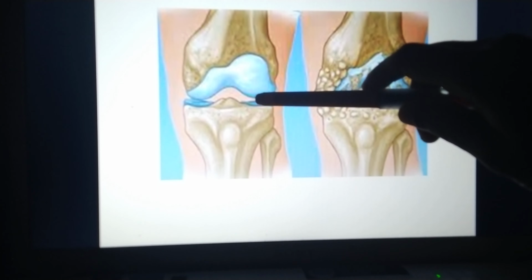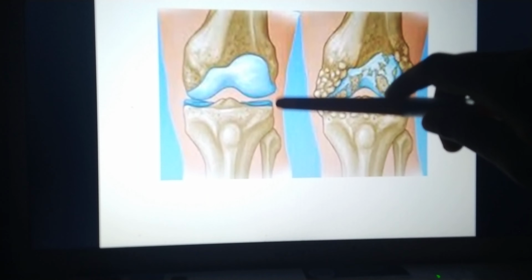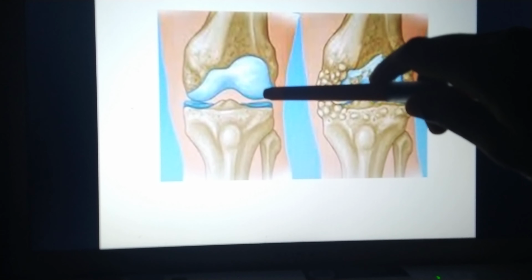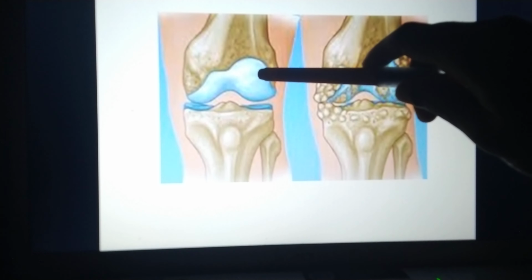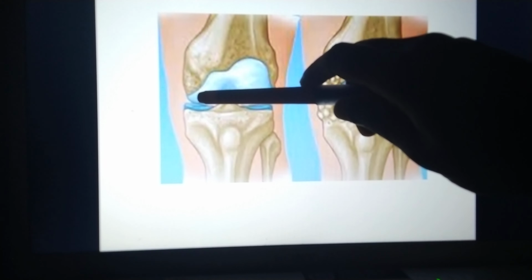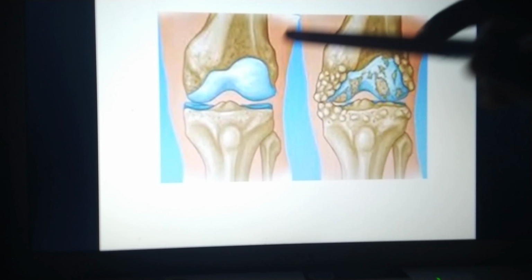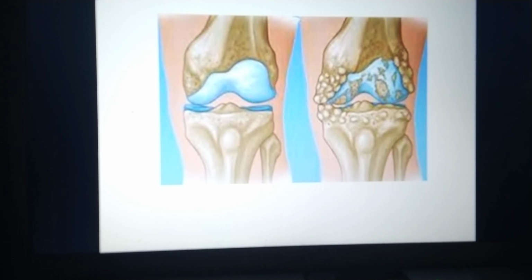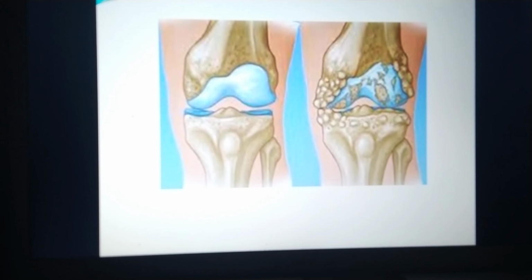Each bone is covered with cartilage, and there are other soft tissues like ligaments and the meniscus. These soft tissues are very, very important for the smooth movement of the bones in the joint. And there is a space in between the joint, and normally there is minimal fluid in between the joint. These things help the joint to move freely without pain and without sound.